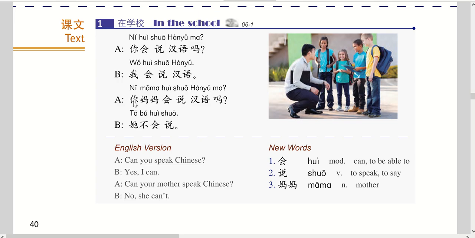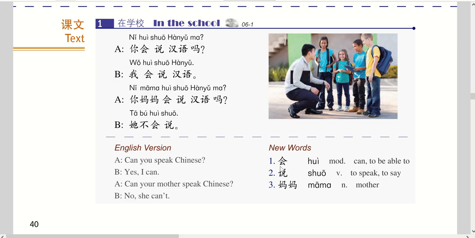Next one is Ni mama hui shuo Hanyu ma? Can your mother speak Chinese? Ni mama, your mother, hui shuo Hanyu ma? Can your mother speak Chinese? Ta bu hui shuo. Ta bu hui shuo Hanyu. No, she can't.